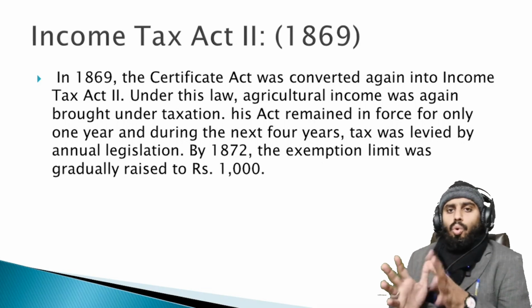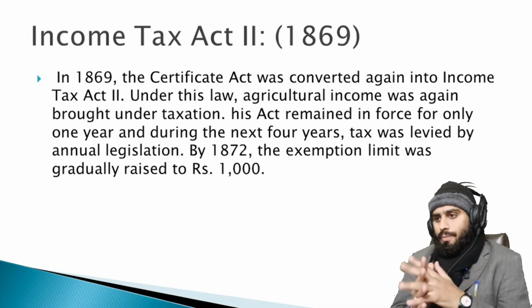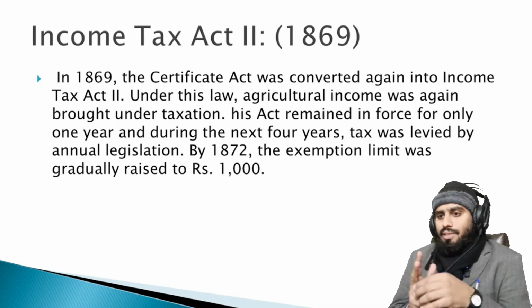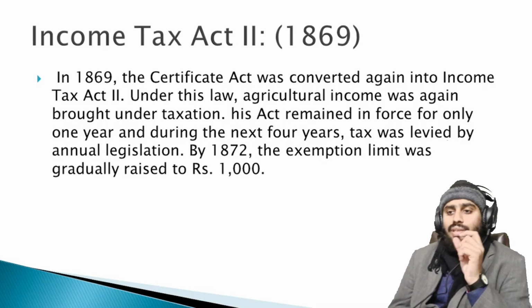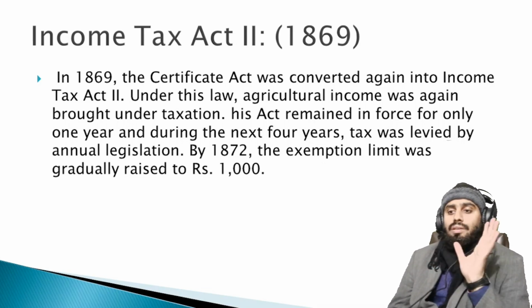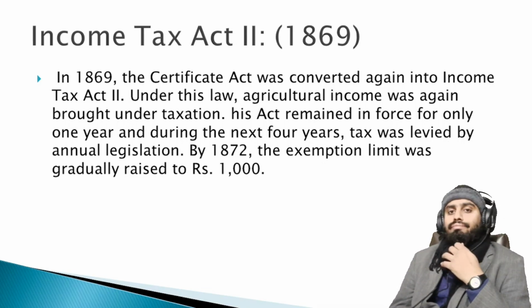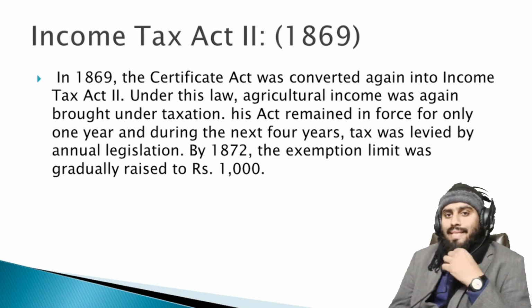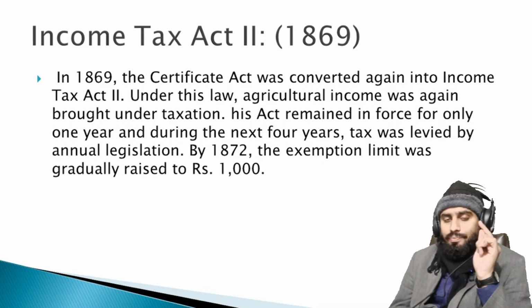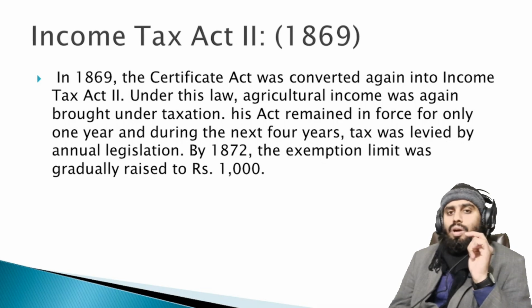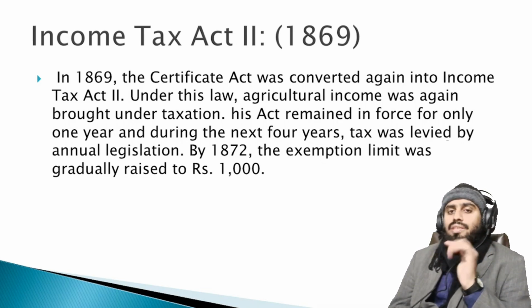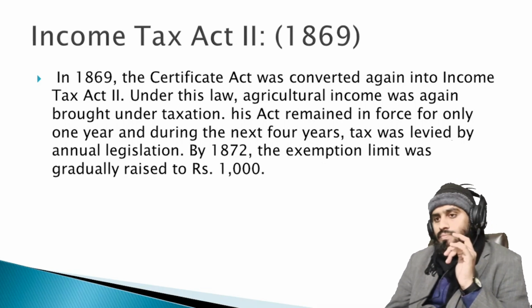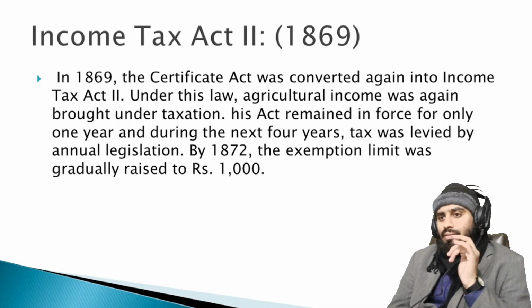Repealed means removed, abrogated. Tax was levied through annual legislation. By 1872, the exemption limit was gradually raised to rupees 100. The first tax limit was 200 rupees. Then the second limit was 500 rupees, and in 1872 it comes up to 1000 rupees. Now what is the next tax law?